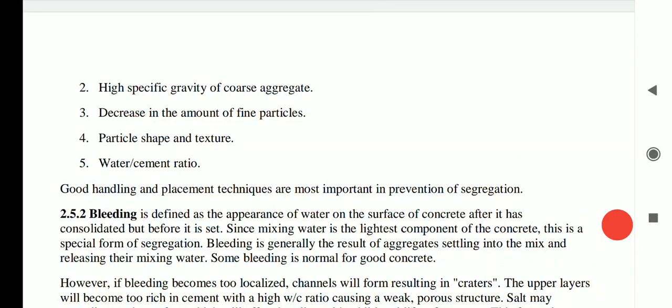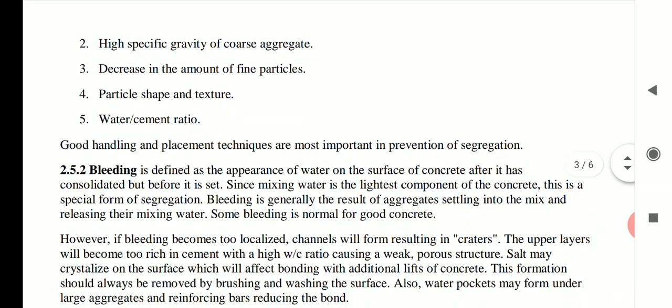Water cement ratio. You should use the proper water to cement ratio. If you use more water compared to the cement, then also the particles will separate. The water will take all the sand, or all the cement, then only the coarse aggregate will remain, and segregation will occur. Good handling and placement techniques are most important in the prevention of segregation. So you should handle and place the concrete in a proper way.